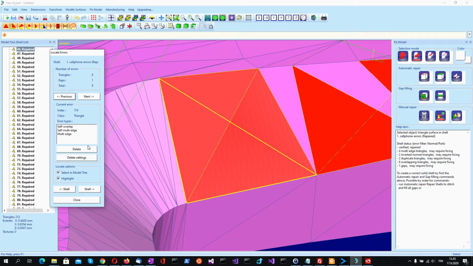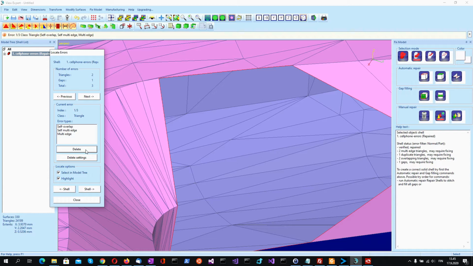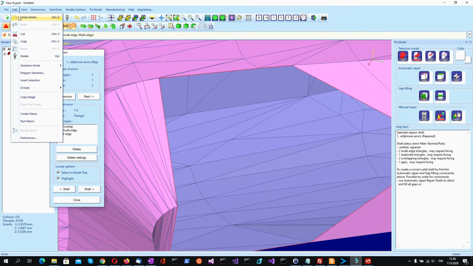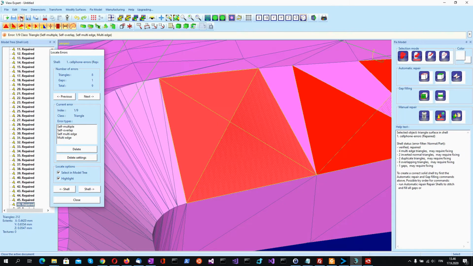Then we could try to delete this one also. It causes too many triangles to be deleted, so we want to undo this command. So we can go to the edit menu, say undo delete, and we get back to the previous state where the software was.